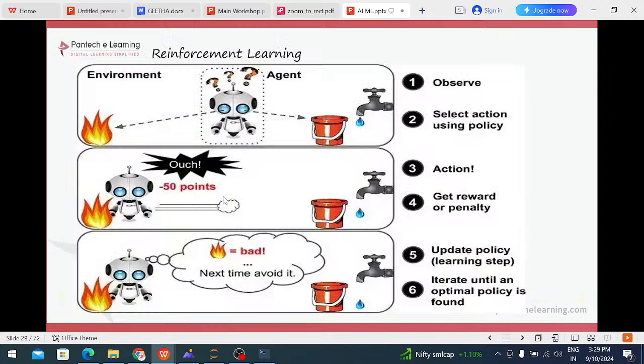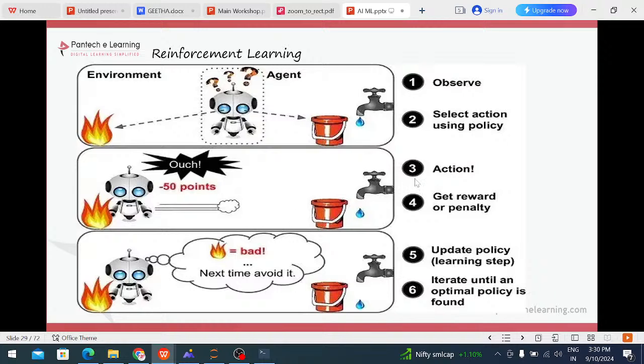After that, reinforcement algorithm. Reinforcement algorithm means, for example, the machine doesn't know this is the fire and this is the water. It just observes the situation. Whatever the situation is, first observe it. After that, select the policies. Okay, this is the fire; when you touch the fire, it will spread to the surroundings.